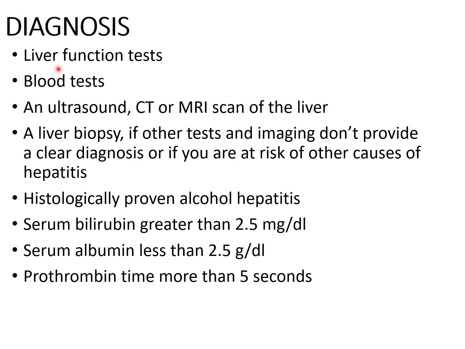Coming to diagnosis, how are we going to diagnose alcoholic hepatitis? Firstly, we do a liver function test, then a blood test, ultrasound, CT and MRI scan. If all these tests don't provide a clear-cut diagnosis, then we go for a liver biopsy. By this, we can prove histologically proven alcoholic hepatitis: serum bilirubin levels greater than 2.5 mg per dl, serum albumin levels less than 2.5 gram per dl, and prothrombin time increased by more than 5 seconds.